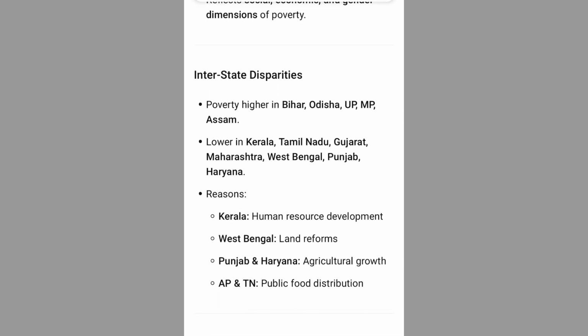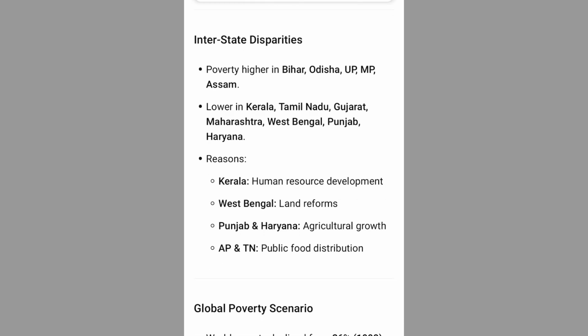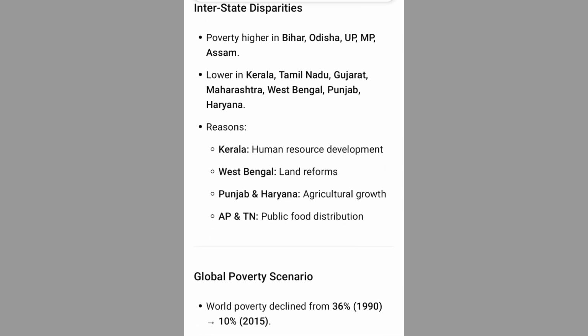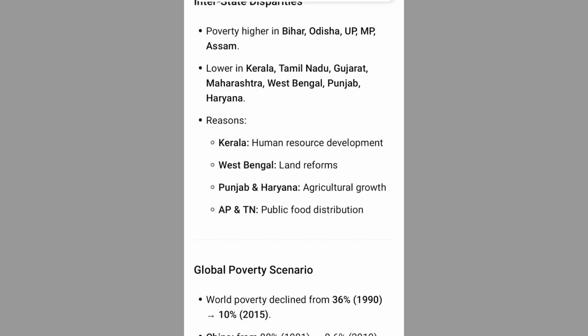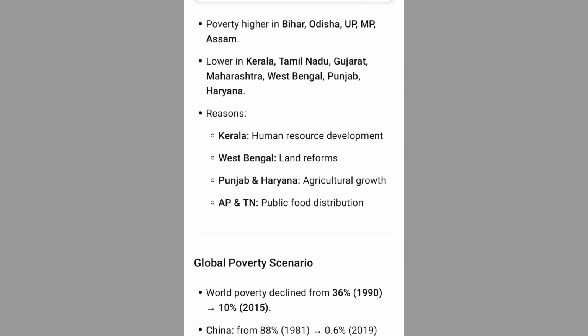Interstate disparities. Poverty higher in Bihar, Odisha, UP, MP, Assam. Lower in Kerala, Tamil Nadu, Gujarat, Maharashtra, West Bengal, Punjab, Haryana. Reasons: Kerala, human resource development. West Bengal, land reforms. Punjab and Haryana, agricultural growth. AP and TN, public food distribution.